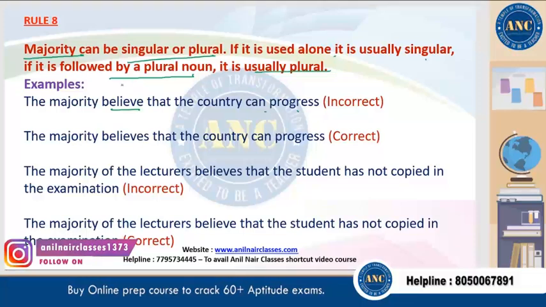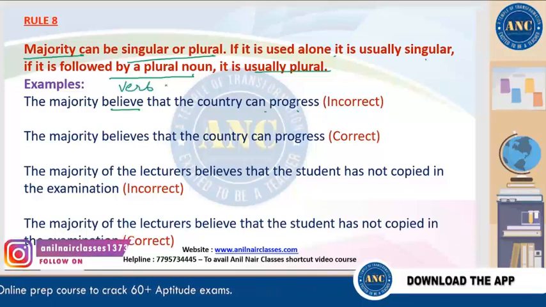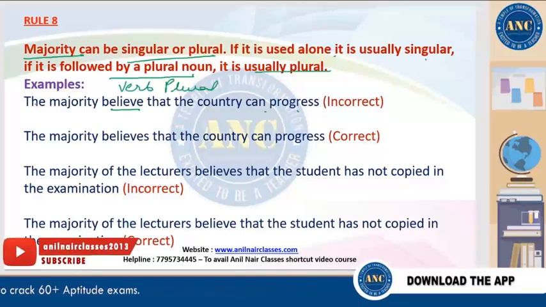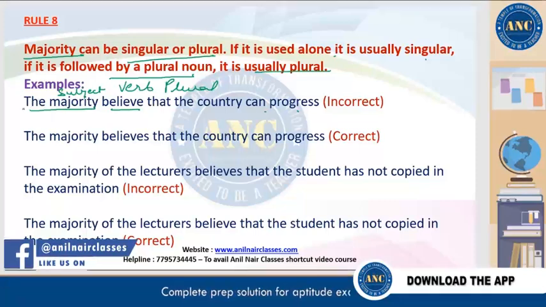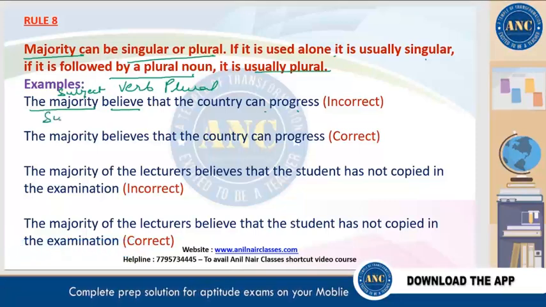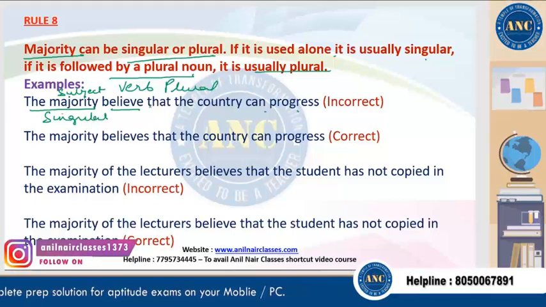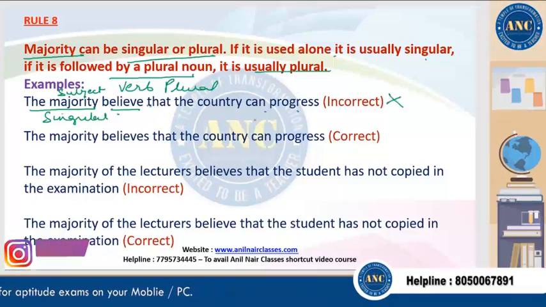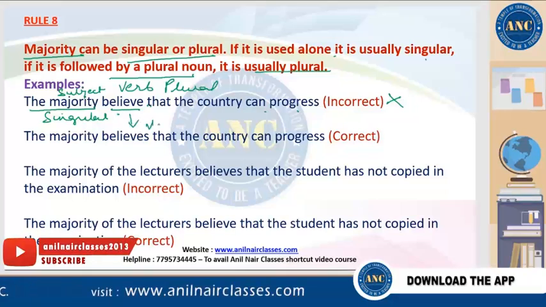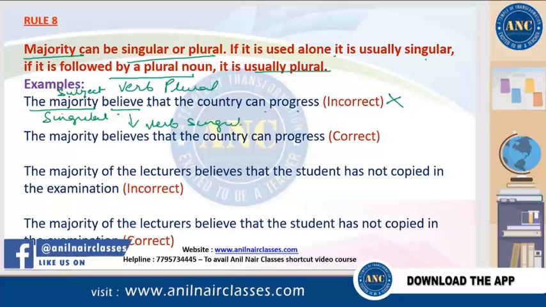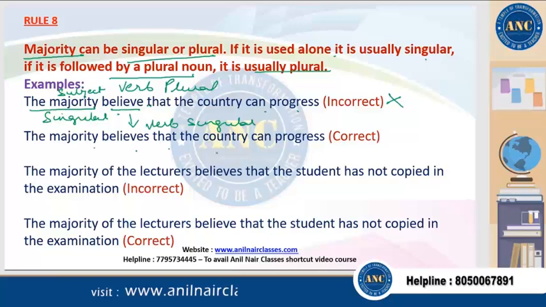So verb is the believe. It is in the plural form. So who believe? The majority. Majority is the subject. Now is there any plural noun? No, it is alone. So that means it is singular. So when this is a singular subject, the plural verb is wrong. So this is incorrect. The correct answer will be believes, right? The verb should be singular. So the correct sentence will be what? The majority believes that the country can progress.